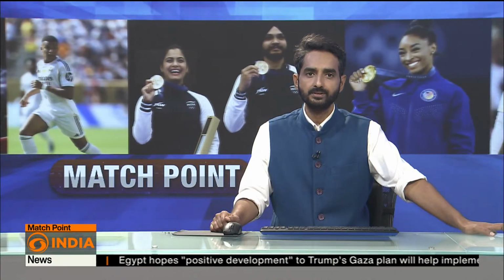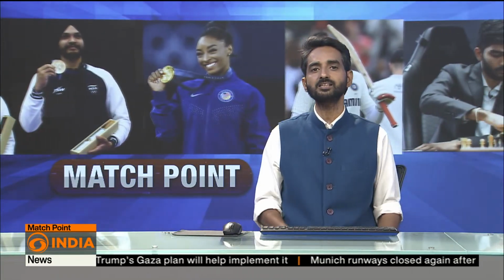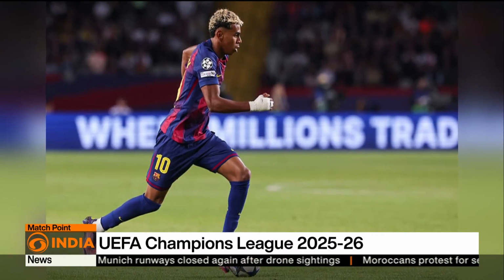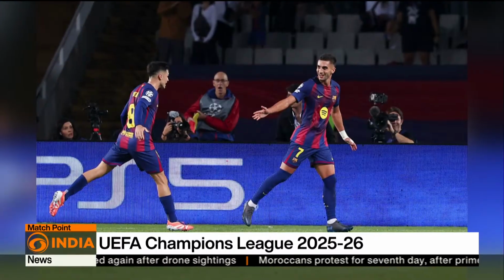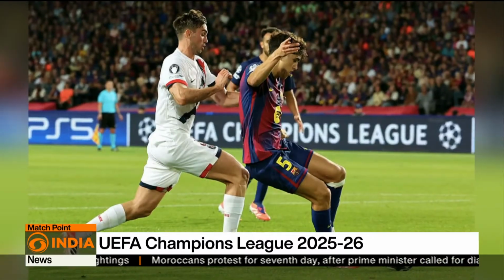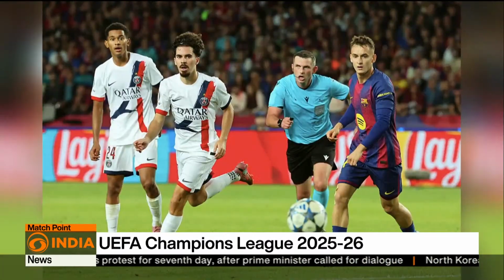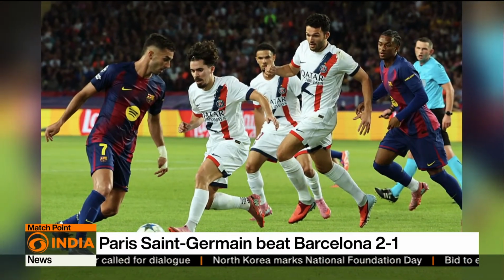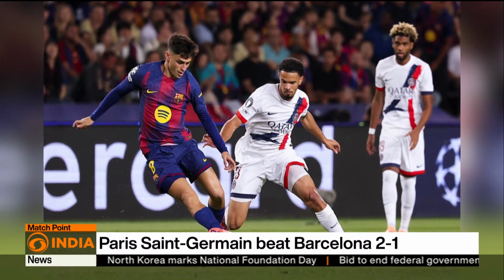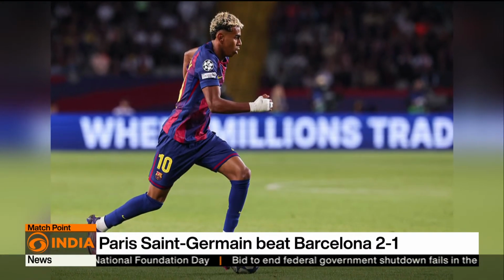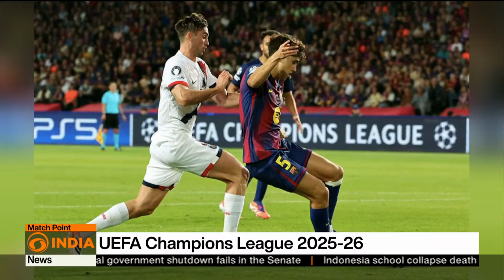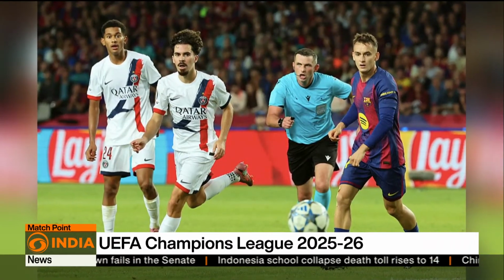Now from the UEFA Champions League, title holders Paris Saint-Germain came from behind to beat Barcelona 2-1 with a last-minute goal in the Champions League this week. The meeting of the Spanish champions and the reigning French and European champions was one of the most eagerly anticipated of the opening stages of this season's competition. It lived up to its billing despite Ballon d'Or winner Ousmane Dembele missing out injured for an understrength PSG, while Lamine Yamal showed flashes of his brilliance for the hosts. This win makes it 2 from 2 for PSG in this season's Champions League.